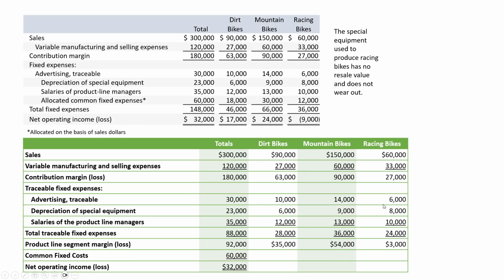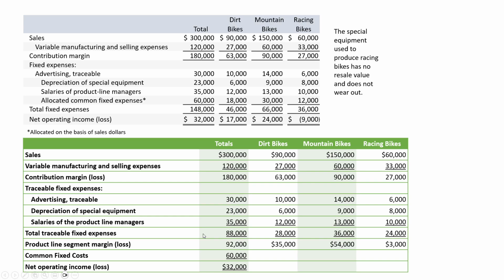And just to show you, if I listed mountain bikes and dirt bikes, again, it becomes more obvious what each individual segment or product line is adding to the company. And again, we don't try to allocate out our common fixed expenses. We just subtract that $60,000 from the product line segment margins of $92,000 for the company as a whole. And our net operating income still agrees with our contribution format income statement of $32,000.